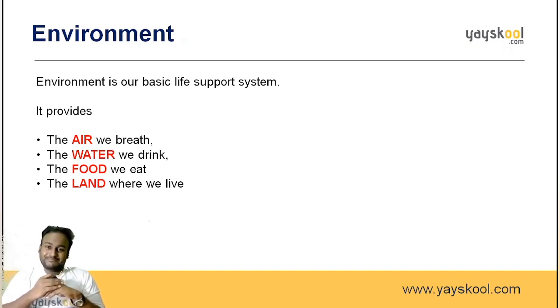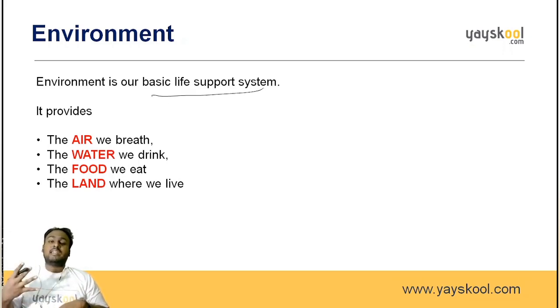Food, we eat every day, right? We eat 3 times a day. Without eating food, what will happen? The person will die. So food is very important. So where do we get food from? Plants. Where are the plants available? Nature. That is again the environment. So the things which are necessary to live, that support our growth, are known as environment. That's the reason it is known as the basic life support system. It supports our life. It provides us the air we breathe, the water we drink, the food we eat, and the land where we live.